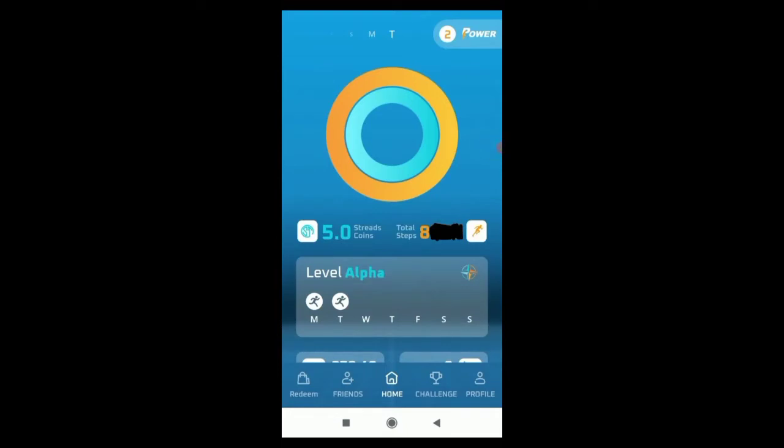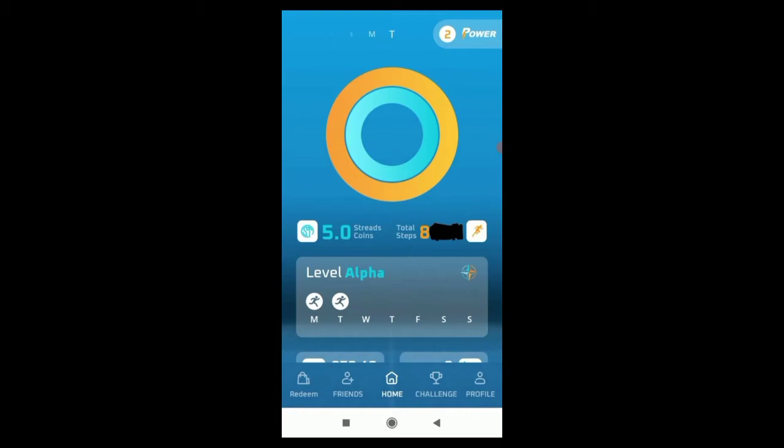We have brought another walk and run app, and this app is named Threads. There are 4 levels. The first level will give you 5 coins, the second level will give you 10 coins, the third level will give you 15 coins, and the last level will give you around 22 coins. Now, what is unique in this app is that whatever level you are, you just have to walk 5000 steps. Yes, you heard it right. You just have to walk 5000 steps and later redeem these for coins.